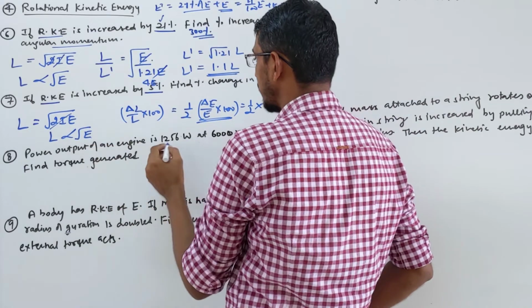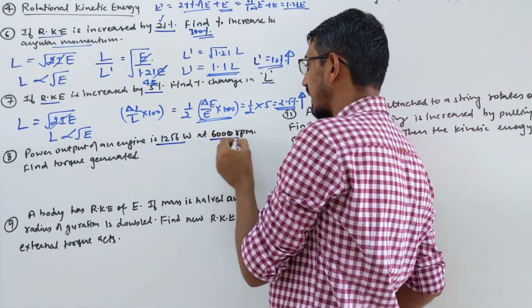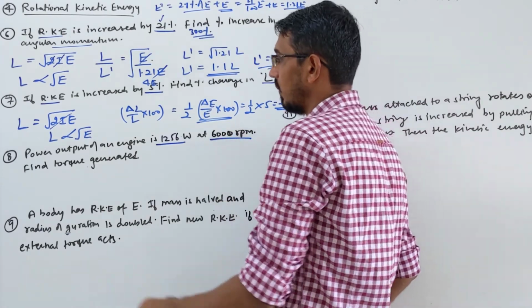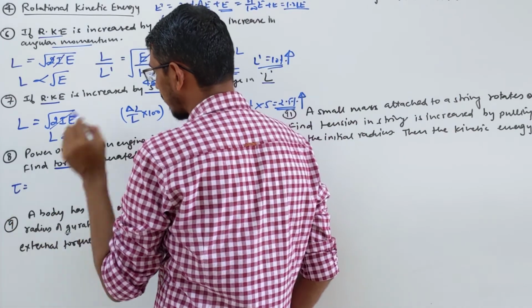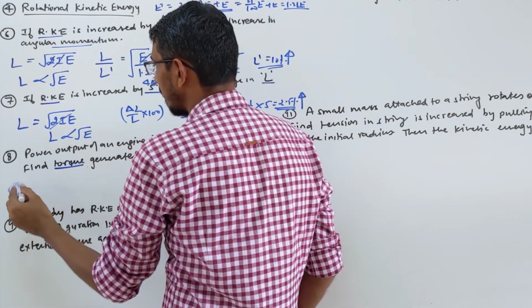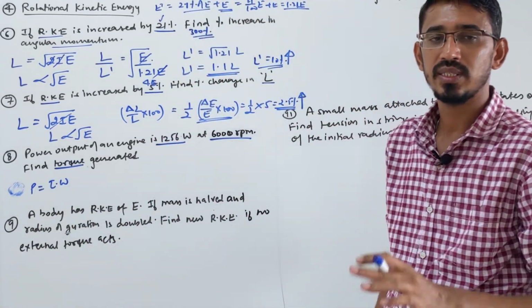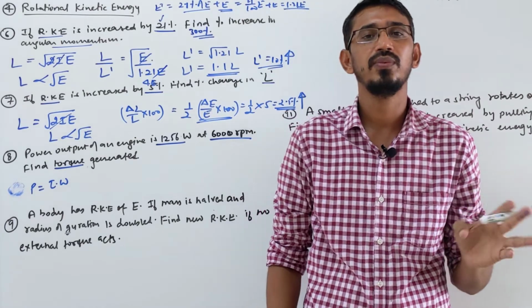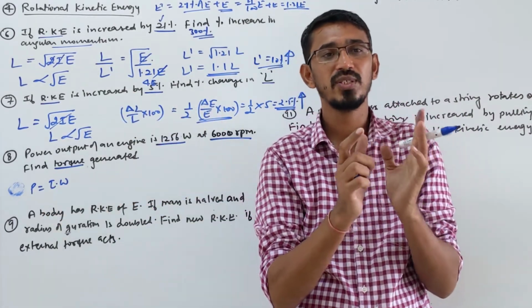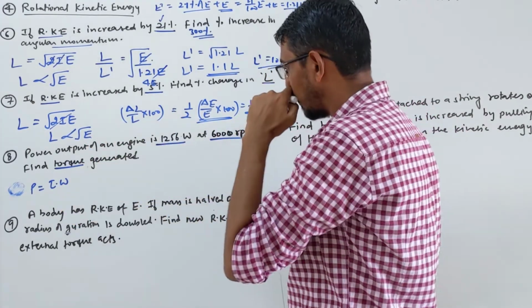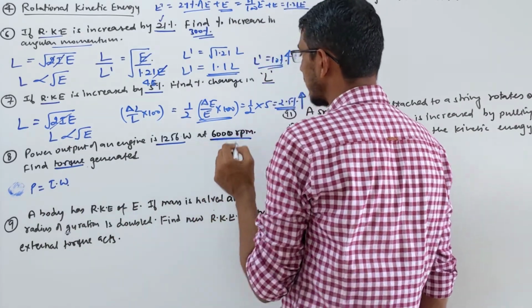Okay. The next problem given is a simple power problem. The power output of an engine is given as 1256 watt at 6000 rpm, right? Find the torque generated. Torque they are asking, so the general formula in terms of power, because power is given. Power is torque into angular velocity, just like we have done in the linear chapter, power is force into velocity. Force equivalent here is torque, and linear velocity equivalent here is angular velocity. So we need these two terms. Torque they are asking, power given, so we need omega. For that, they gave 6000 rpm.